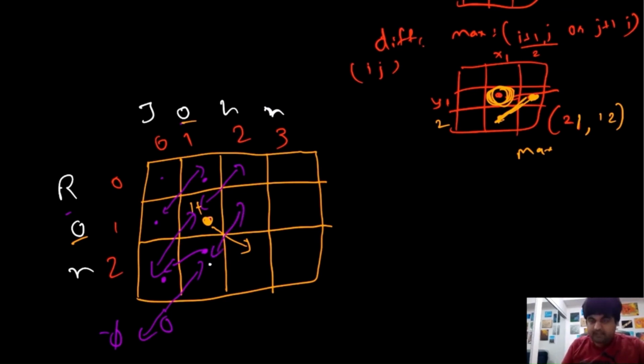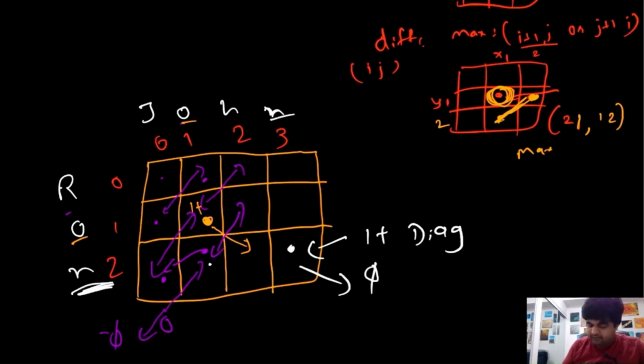Now we keep on repeating these things, and the only number we can calculate so far is actually this last one, the value of n. Over here both the values are the same, so for this position we can say that this would be 1 plus diagonal, and over here in the diagonal we have a null value, so basically this would result in 0.